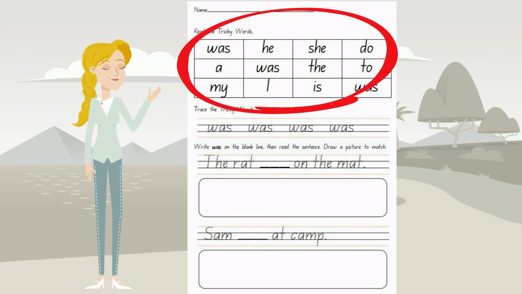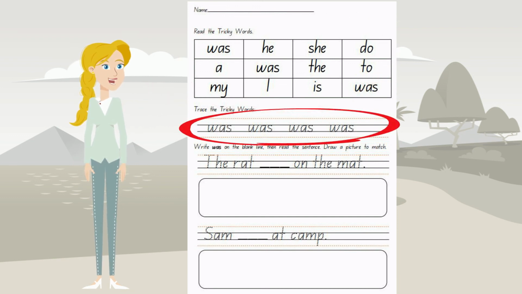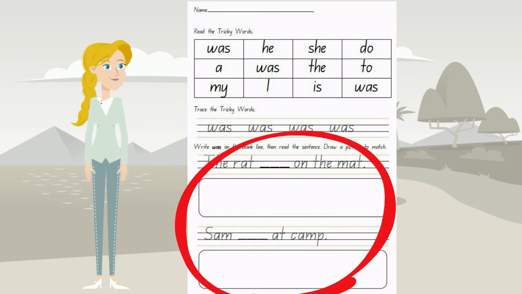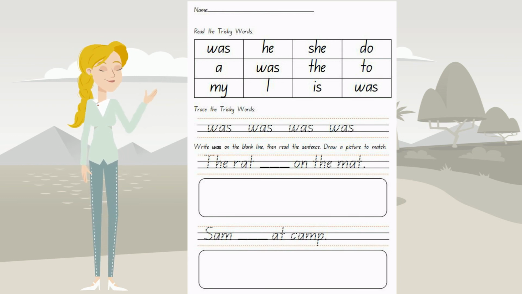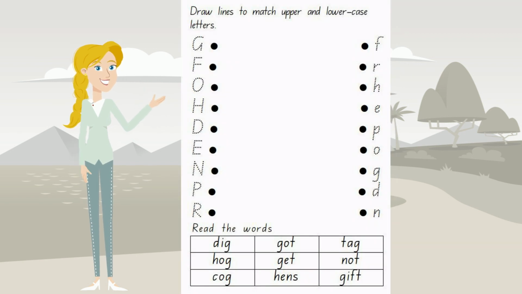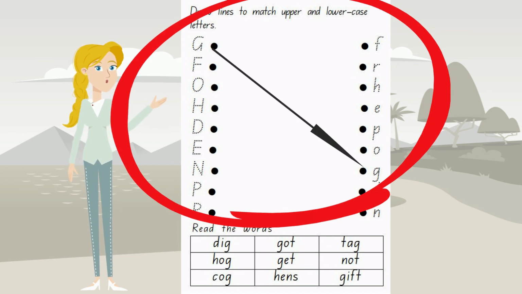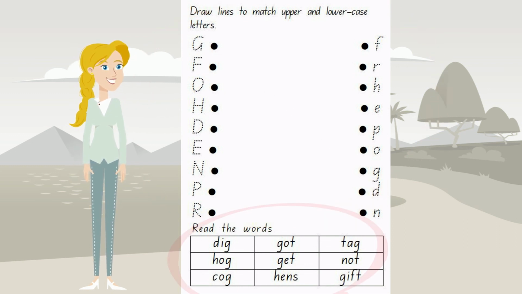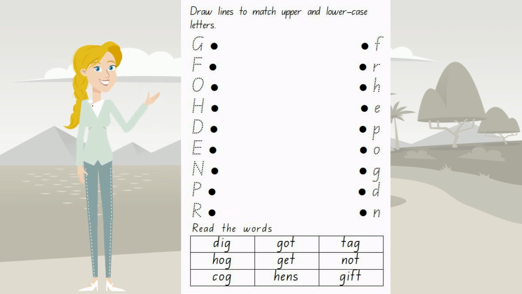First of all, read your tricky words. Then trace our new tricky word was. Afterwards, you need to write was on the line and then read the sentence with the word was in it and draw a picture to match underneath. The second page is an upper and lowercase letter match. Just draw a line like we did in this lesson to match the letters together. And down the bottom, there are some words for you to practice reading. Blend them together the fast way and see how quickly you can get reading those words.